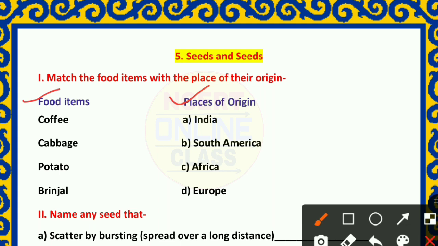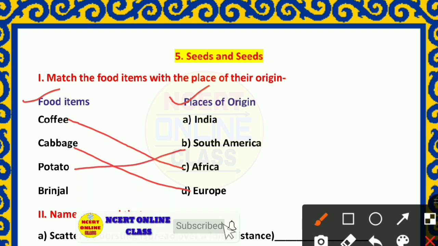Okay. First of all, coffee, where does it originate? Coffee is coming from Africa. Then cabbage is coming from Europe. Then potato, it is South America. And brinjal, it is from India.